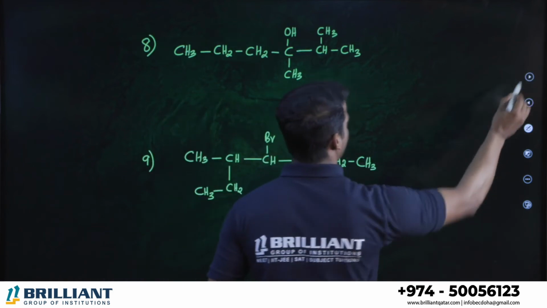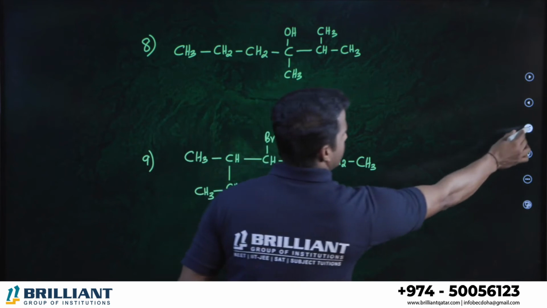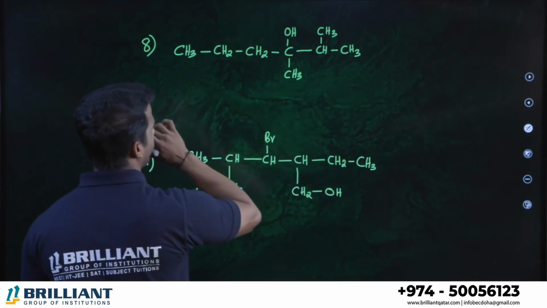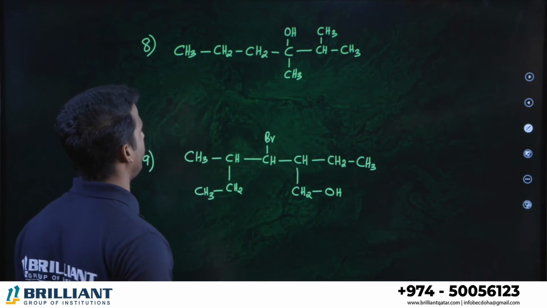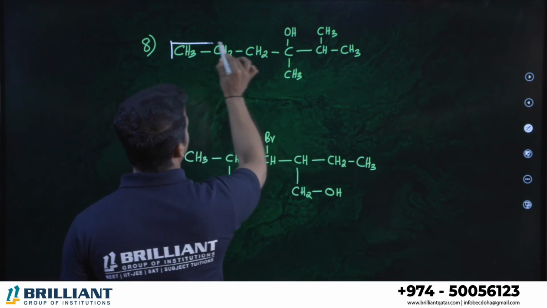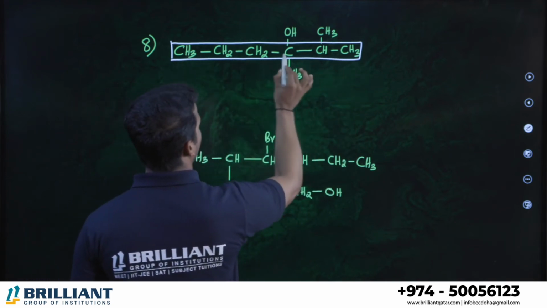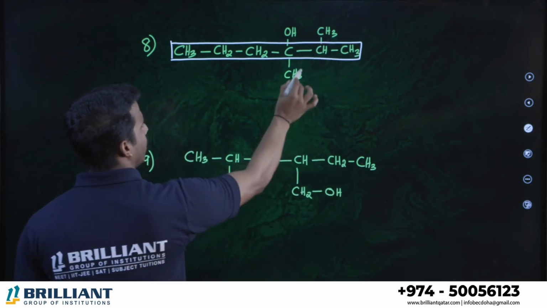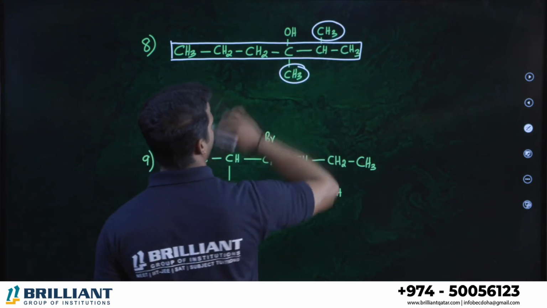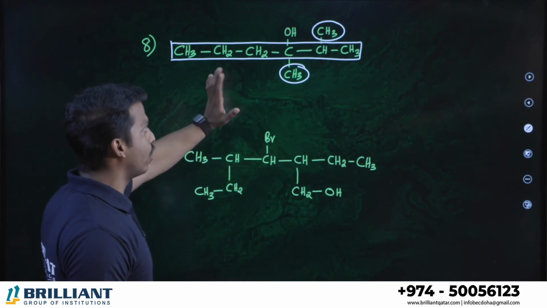Let me go to question number 8. Select the longest chain. Which is the longest chain, dear all? Where is the alcohol? Alcohol is here. The chain including the alcohol, the biggest chain, we have to take it. I think this is the parent chain. 1, 2, 3, 4, 5, 6, or you can take it the other way, that's also fine, both are same. This is a methyl branch, this is a methyl branch. But alcohol is our major concern. Alcohol should get the lowest number.